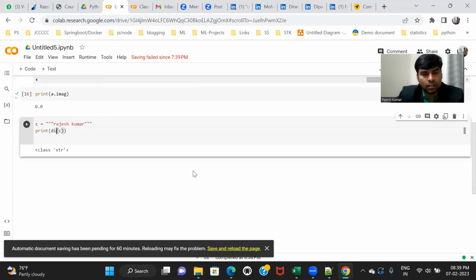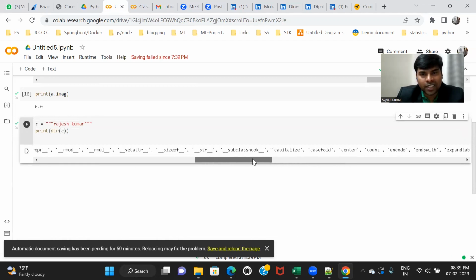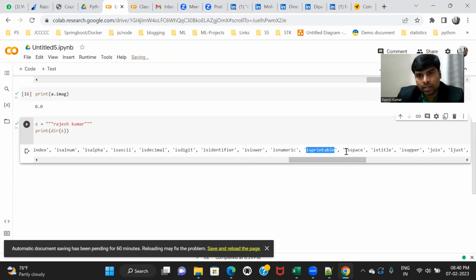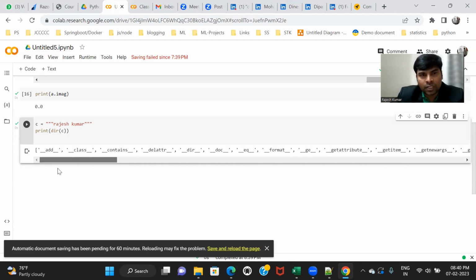So I can use dir on string, dir of C. It will say it has a lot of things inside it: capitalize, casefold, center, count, encode, endswith, find, format, index, isalnum, isalpha, isascii, isdigit, isidentifier, islower, isnumeric, isprintable, isspace, istitle, isupper, upper, zfill, translate, title. So string has a lot of things inside it.